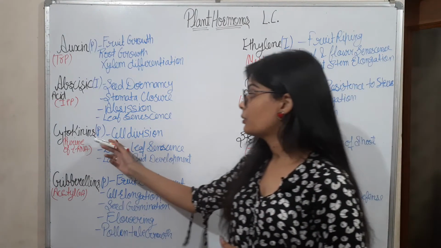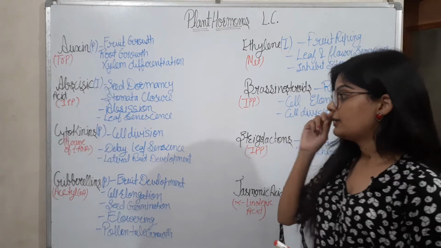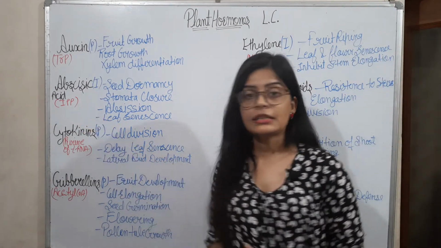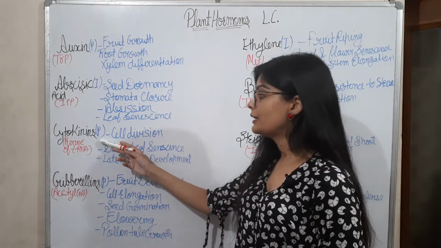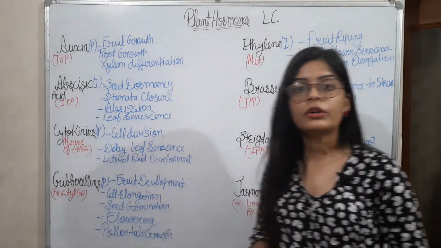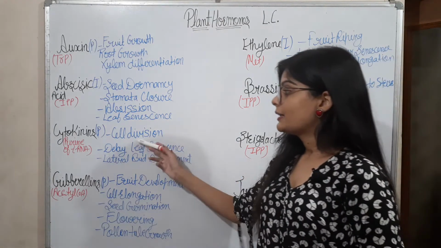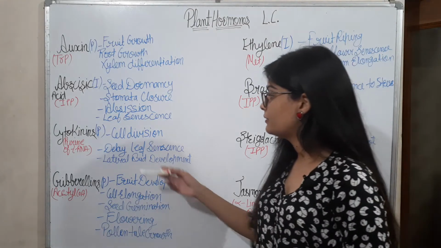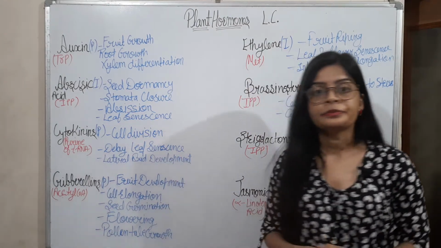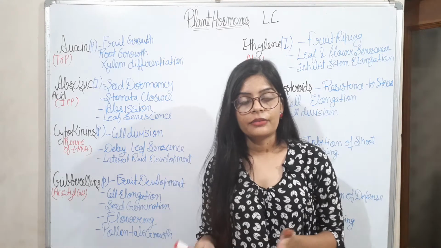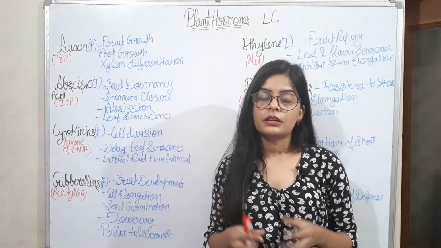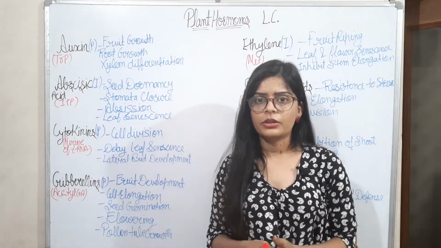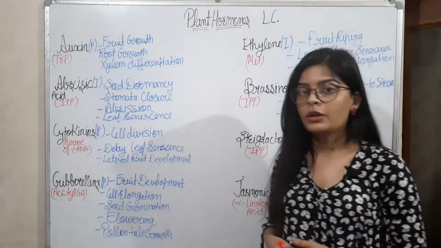Okay. Then cytokinin, which is a promoter, and its function is cell division. Its precursor is IPP. Okay, cytokinin's precursor is the purine of tRNA. The function of cytokinin is cell division. It stimulates the cell to divide and delays leaf senescence. Leaf senescence, as I have told you, is the stage when the cells of the leaf are dying, so they are not functioning anymore.